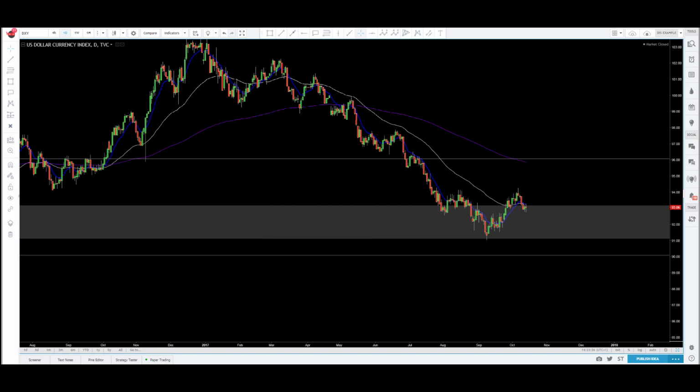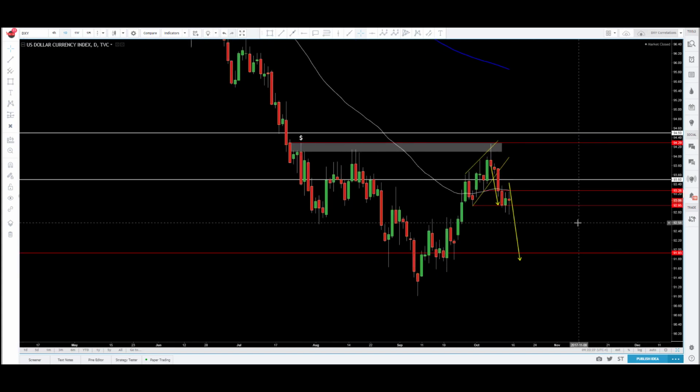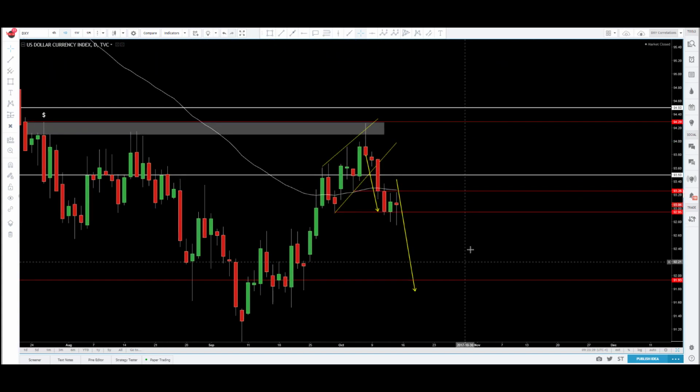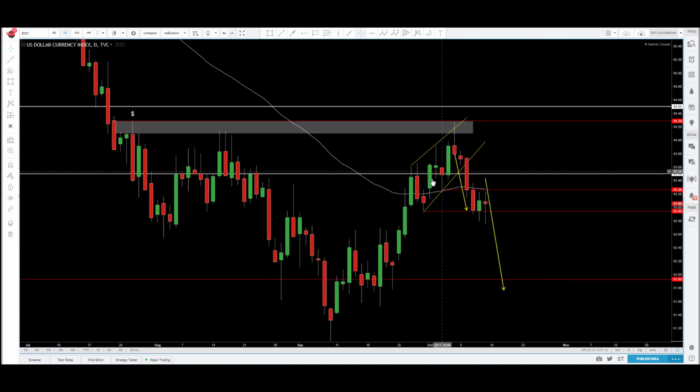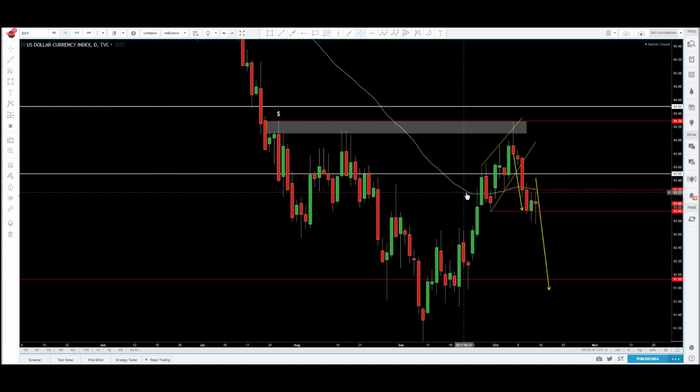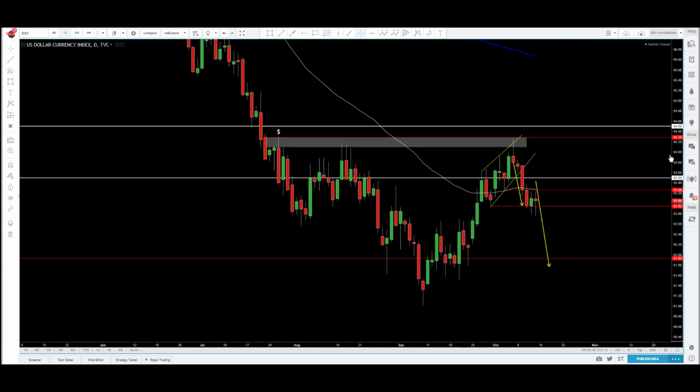And if you look at what we said last week, this was the chart that we put up for last week's trade review. We saw this break out of this corrective channel here. We had seen price drop and clear this low, and then we were expecting price to pull back, which it did. This is our daily chart, by the way. And then we're calling for another move down, another leg down. We're below the 50-day moving average, as you can see on the daily chart. So we're still bearish on the dollar index.